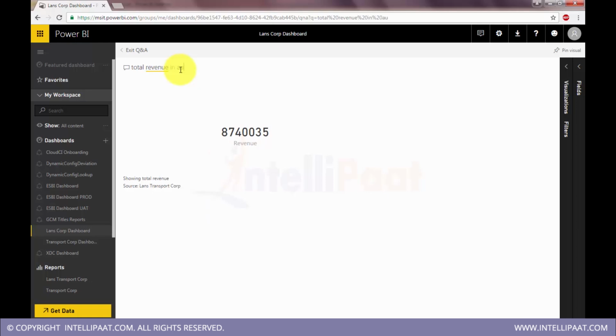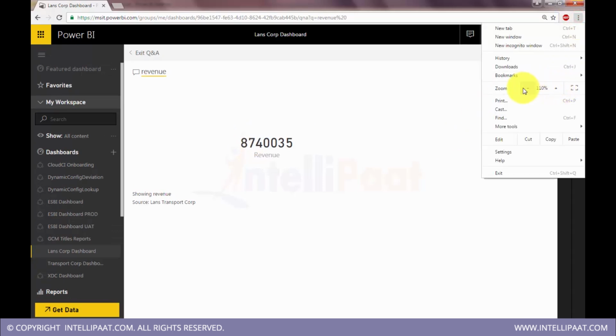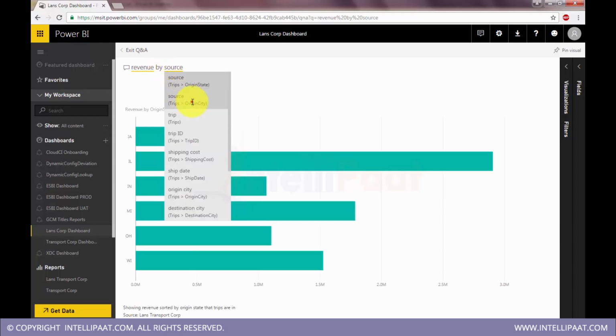Say in August, I can just select a particular month. It changed. See, total revenue in August. You saw the variance. I say just total variance. This is the total revenue in August. Okay, say revenue by source city. So let's select city here.